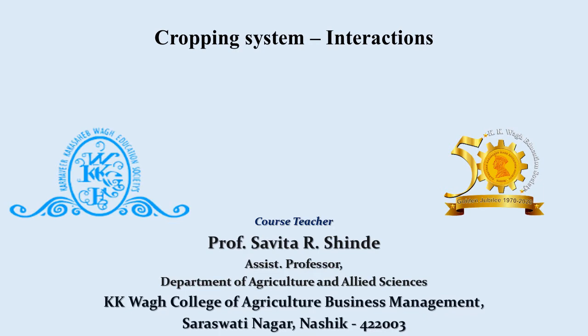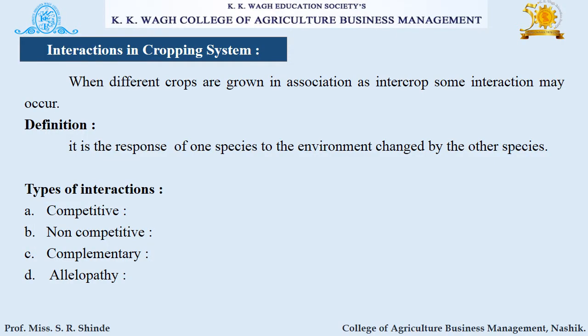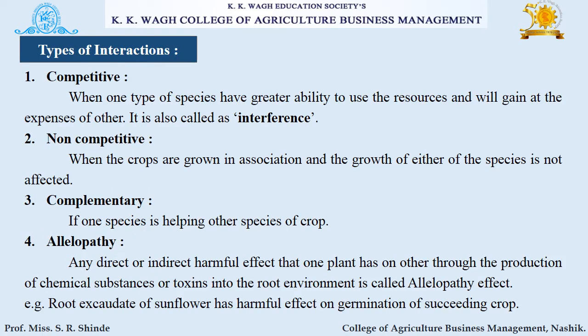In today's lecture, we are going to study about cropping system and its interactions. When different crops are grown in association as intercrop, some interaction may occur. So it is a response of one species to the environment changed by the other species, that is called as interaction. Types of interactions are competitive interaction, non-competitive interaction, complementary interaction, and allelopathy. Let's see one by one.